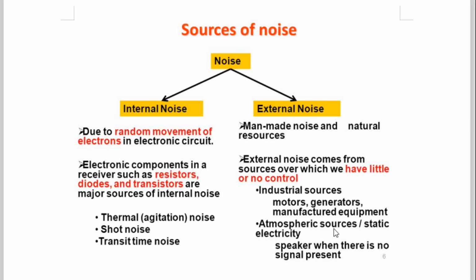Then atmospheric sources, satellite, electricity. In this way, a speaker is also one of the noise creating problems. When we don't apply any input signal to the speaker, but there is a voltage in the speaker, there is a magnet, and when the voltage is applied to that magnet but no signal is given, that also creates noise. So, a speaker, when there is no signal present.